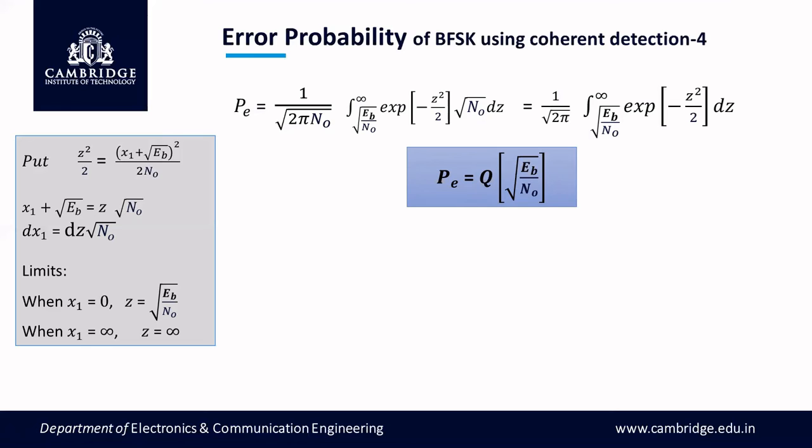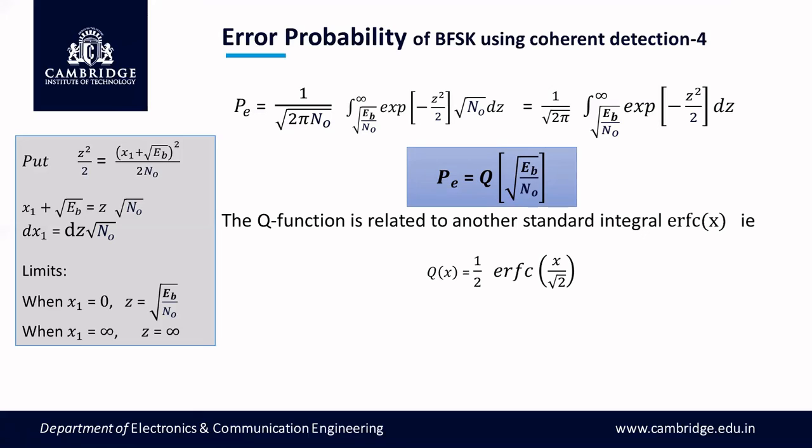To know the probability of error, we should know two values. One is Eb, another one is N naught. Eb stands for bit energy, and N naught stands for noise power spectral density. So the probability of error depends on energy and power values. For very good communication, the probability of error should always be less.